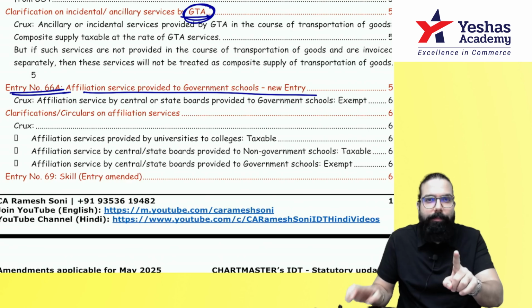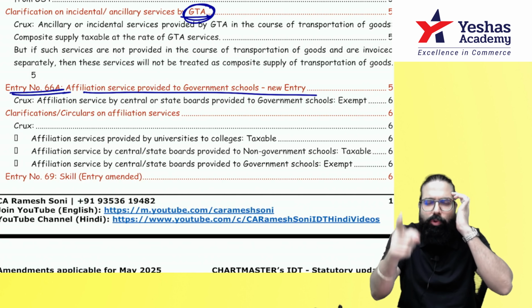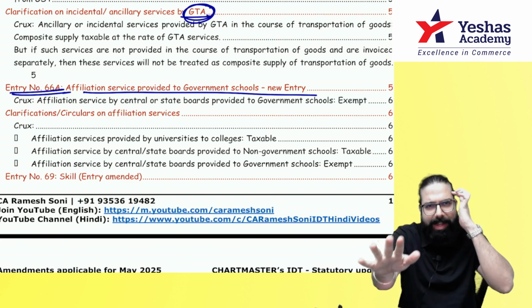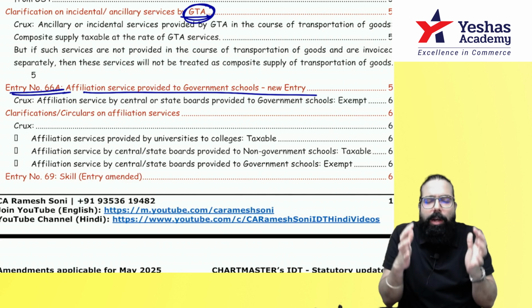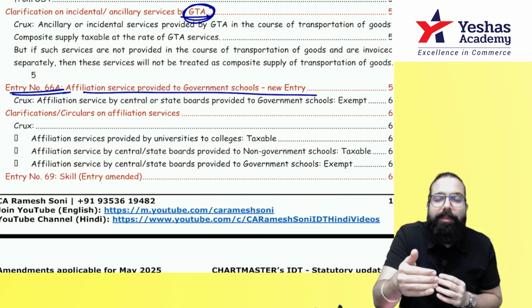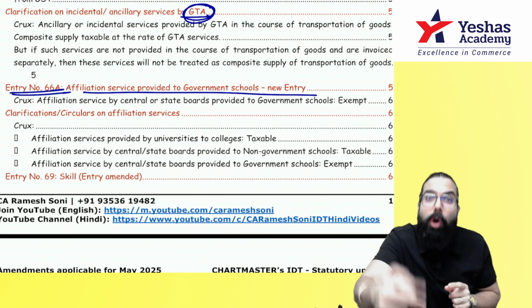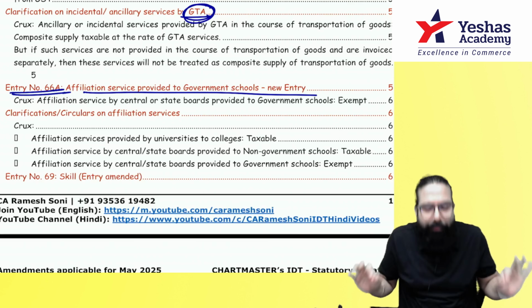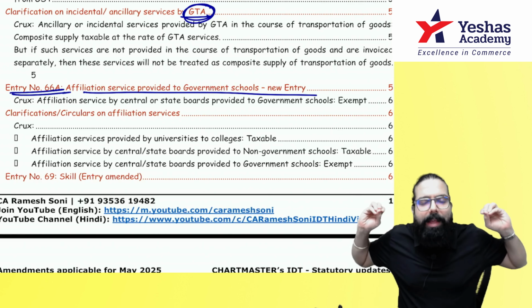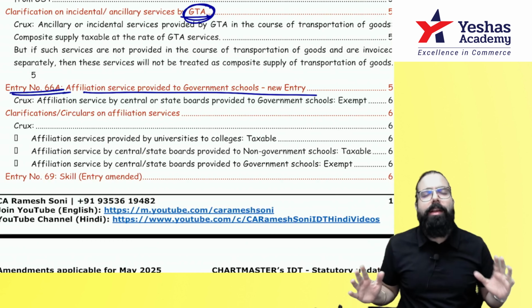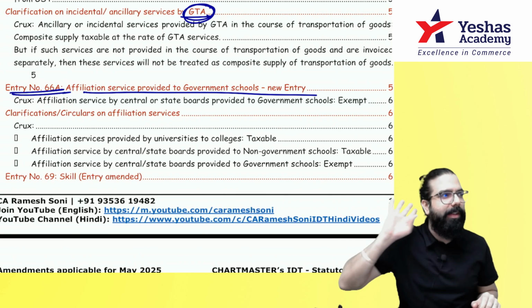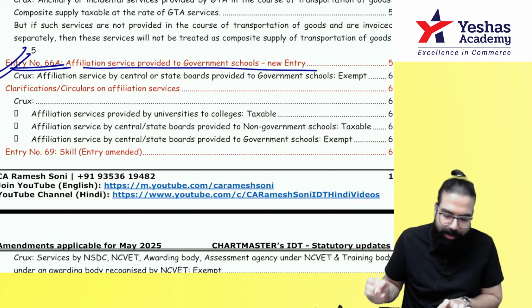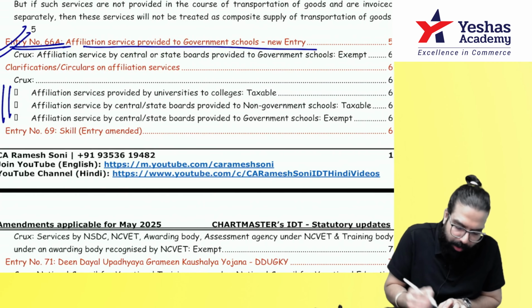Remember one thing, everyone. University providing affiliation service to college, taxable. If central board, state board is providing affiliation services to school, taxable. But if it is a government school, exempted. Affiliation services given by central board, state board to government school is exempted. This point you have to remember. Done, sir. This point is clear. And the same thing I've gone ahead and told over here.